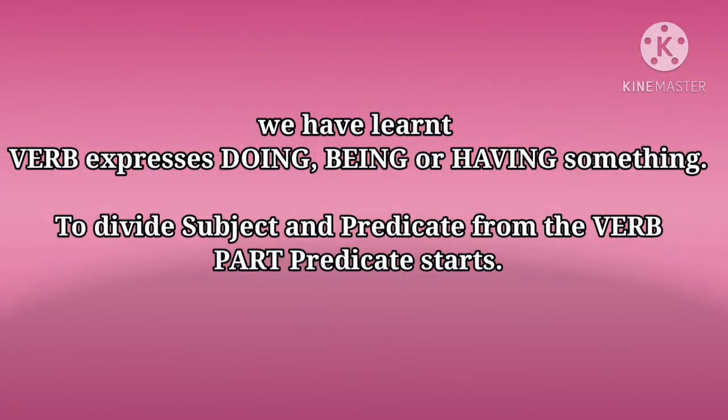Then verb expresses doing, being, or having something. And a verb starts a predicate. From the verb part, a predicate starts. Sometimes we write more than one verb in a group.